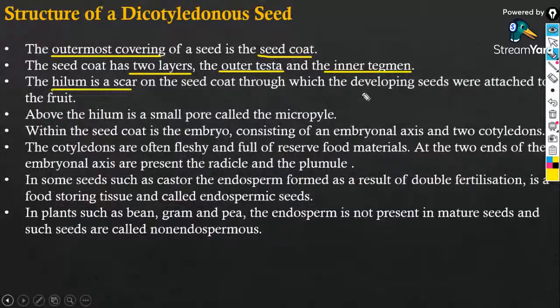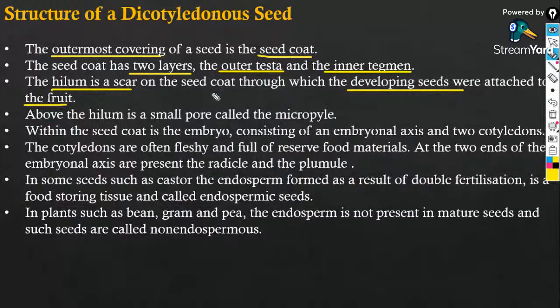through which the developing seeds were attached to the fruit. The seeds were previously ovules, so they have to get attached to the placenta of the ovary, right? So in gram, pea and all, you will find a small scar on the surface of the seed. Have you all seen it? A small scar through which the developing seeds were attached.